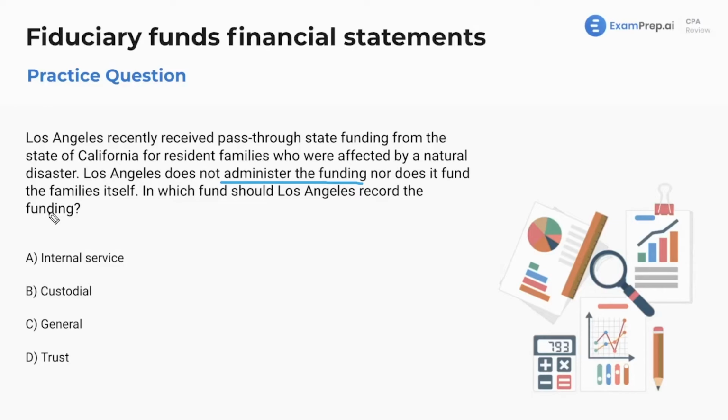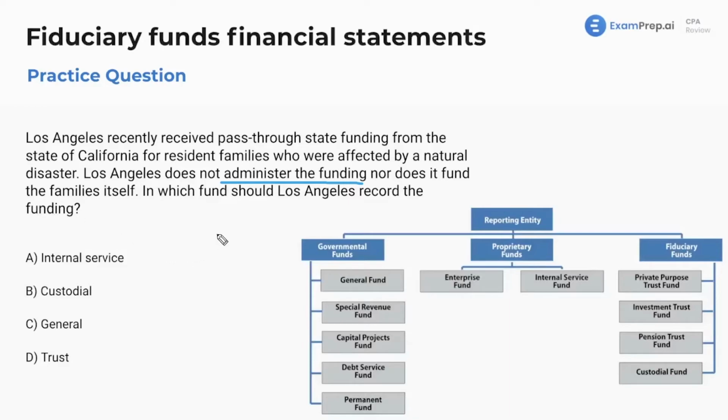All right, now, again, same thought process. This is the city of Los Angeles holding funding for another government, for another governmental unit, entity. So it's not going to be governmental. It's not going to be proprietary. That crosses out internal service. That crosses out general. Now we've got custodial or trust fund. All right, now trust fund is pretty vague, right? Because we've got private purpose trust fund, investment trust fund, pension trust fund.